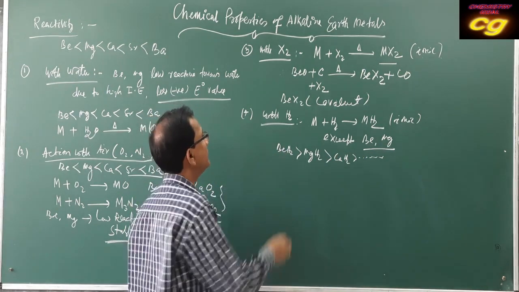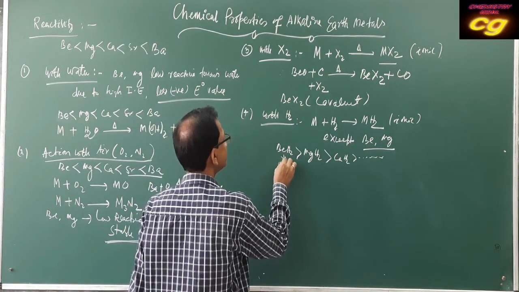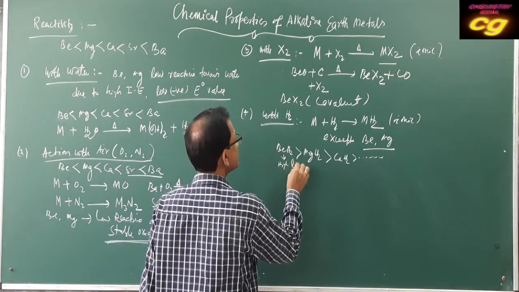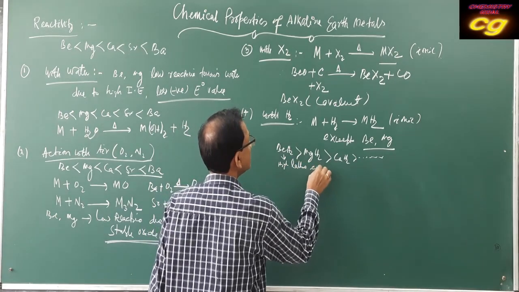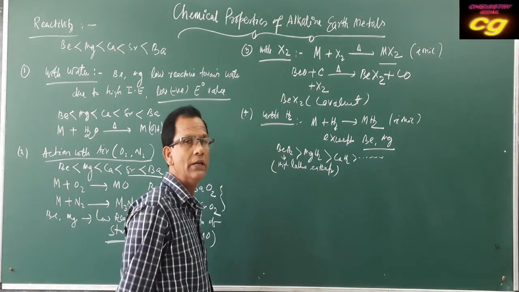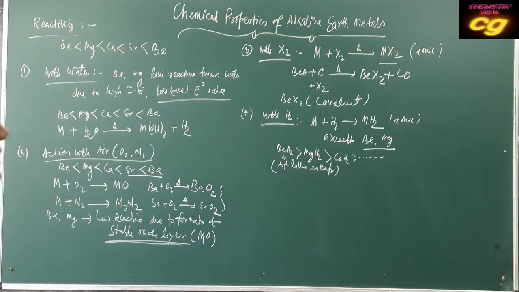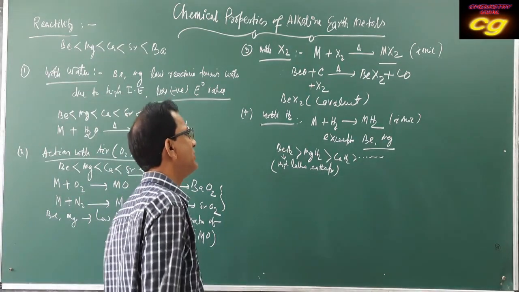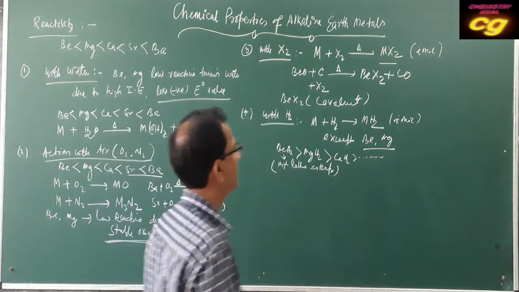High lattice enthalpy. Which one has it? Beryllium, due to small size. That's why these hydrides are more stable. And except beryllium and magnesium, the other hydrides are ionic in character.